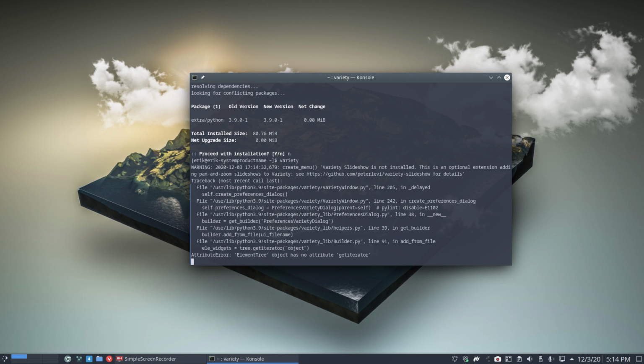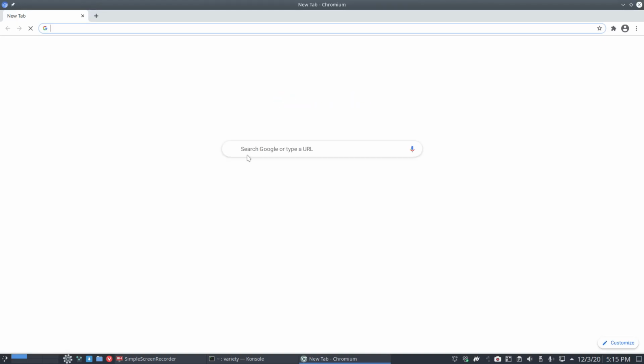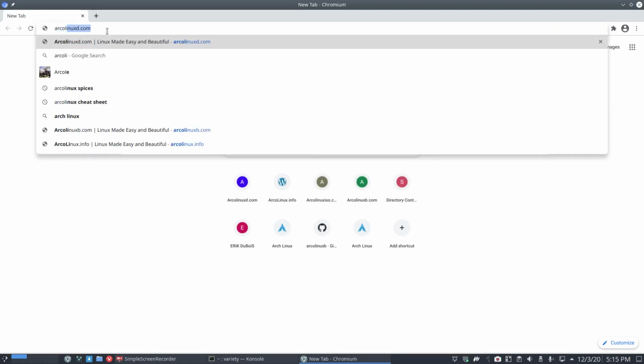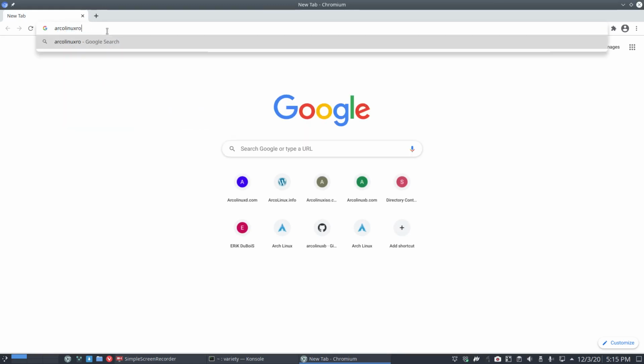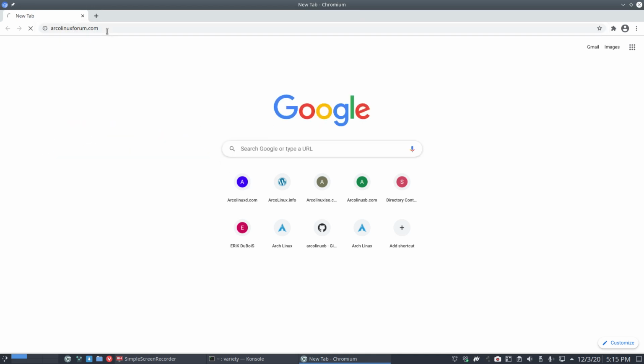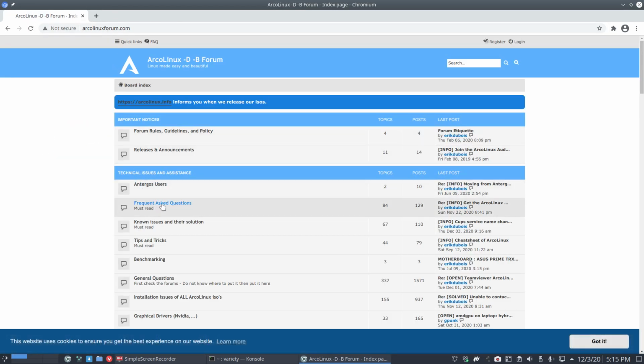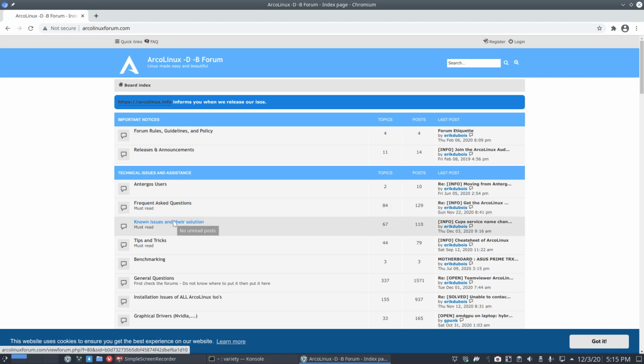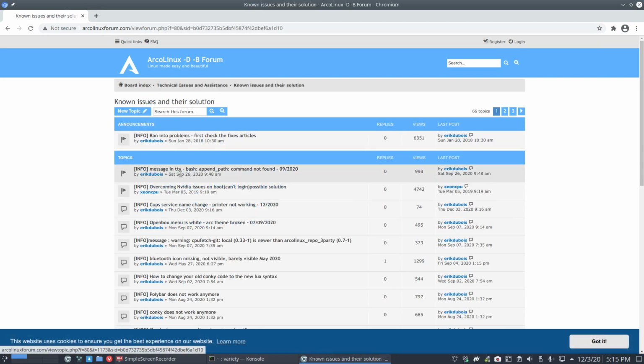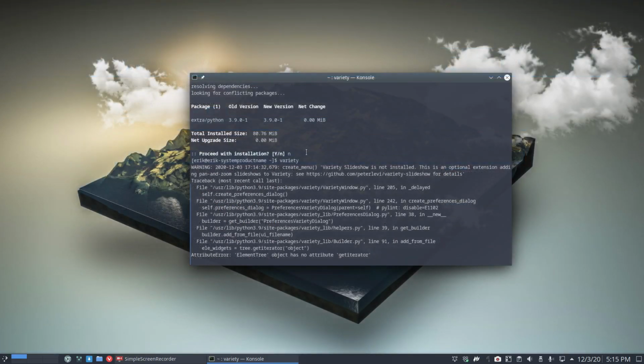I had that a little bit earlier with autotiling in Python. You can see the post in our forum on how to solve such things. Maybe it's not a bad thing that I show you our forum. Lots of issues that do not really require an article and a video are here: frequently asked questions, known issues and their solutions. That's where I'll put it. Things like the CUPS service name change go in here. So use the search and see if you find a solution.